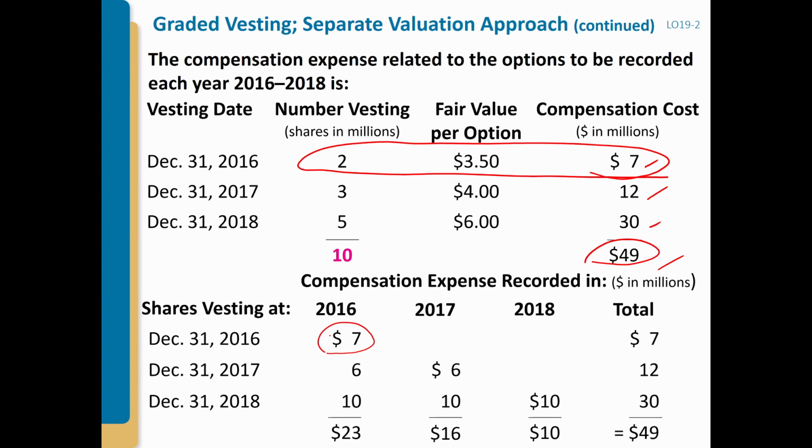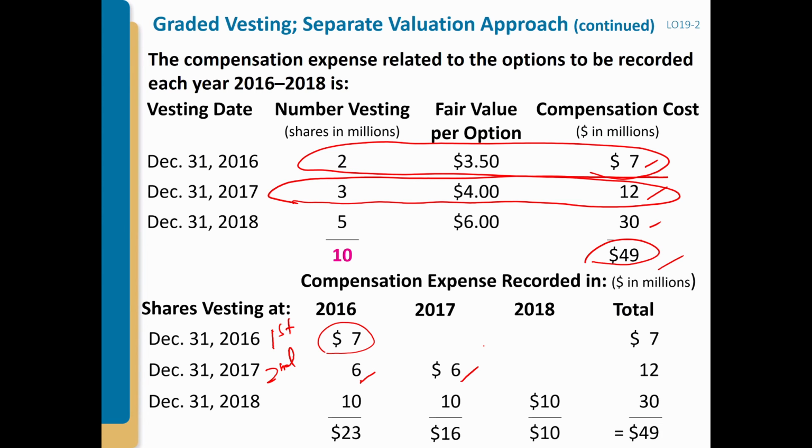Okay. And how about the second one? The second option, remember, we have 4 million, and the total cost is 12. And this second one is going to be vested over 2 years. Then you want to allocate evenly, so you divide 12 by 2. So each year we can recognize 6 in the first year and another 6 in the second year.